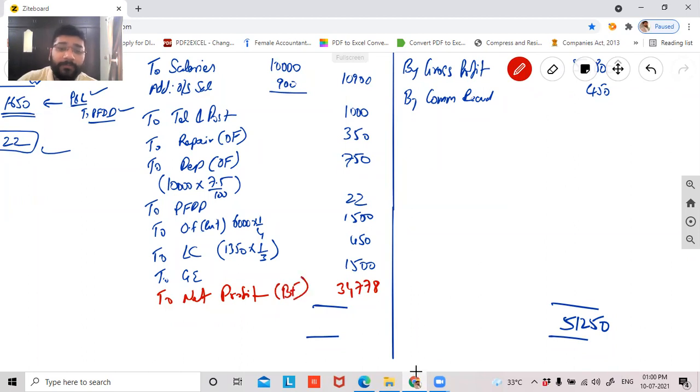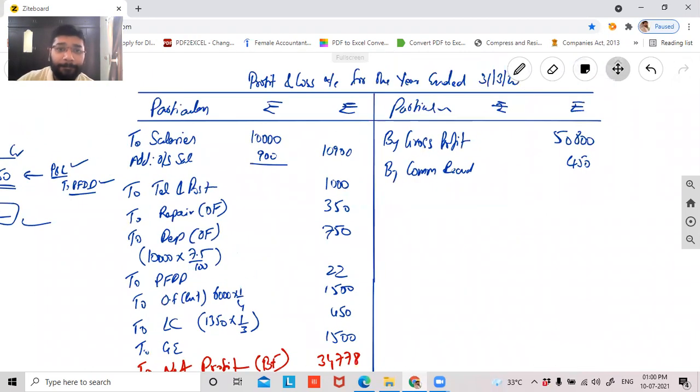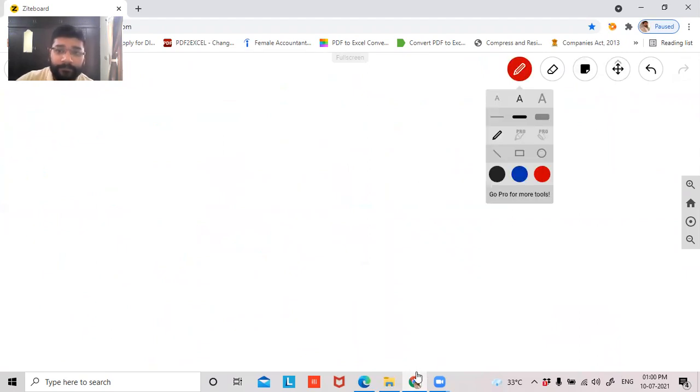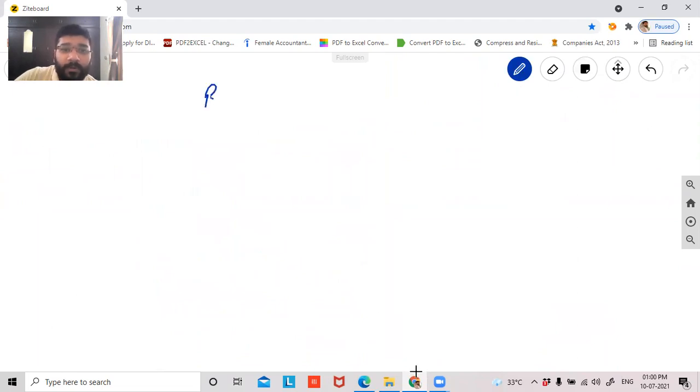What will I do with the net profit? What do we do with the net profit, guys? Transfer to capital account and balance sheet. Very good. Can we do the balance sheet, guys, quickly? Balance sheet as on 31/3/2020.